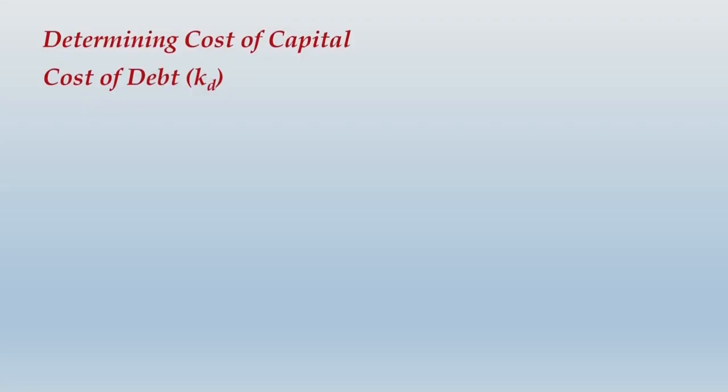So we are writing the heading as determining cost of capital. So we begin with the first component of capital, that is debt, and we write cost of debt. Within bracket, can you see what I have written? K with a subscript D.